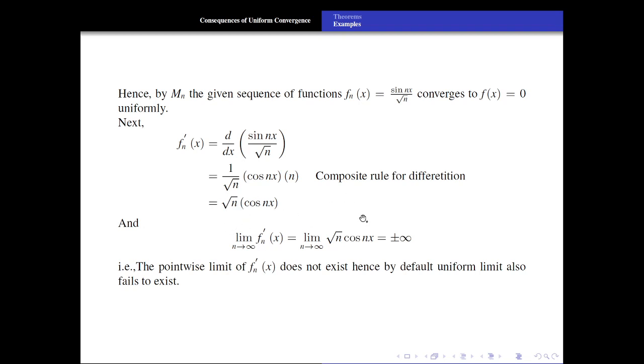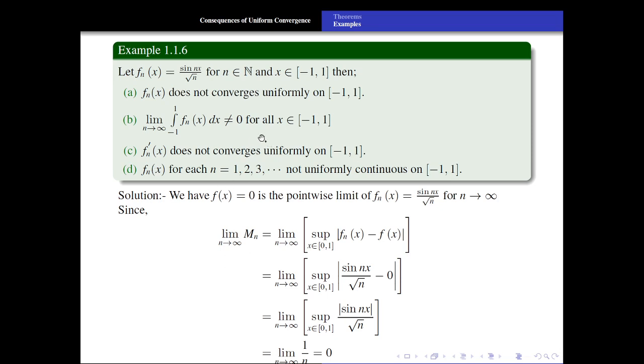Square root of n into cos nx, and limit n tends to infinity, Fn dash of x is equal to limit n tends to infinity square root of n into cos nx. Now limit as n tends to infinity is equal to what? Plus minus infinity. That is, the pointwise limit of this sequence of functions does not exist. Hence by default the uniform limit also fails. That is, the convergence is not uniform. So this third option is also an incorrect option.